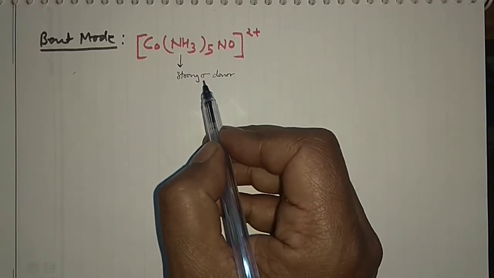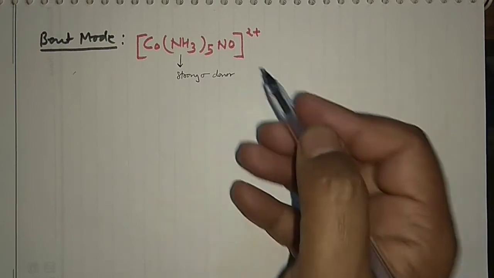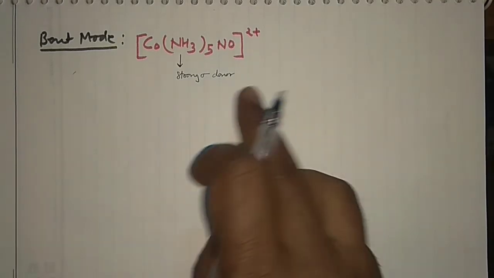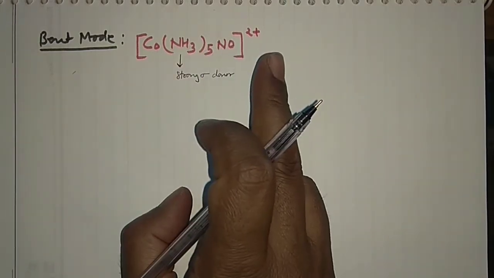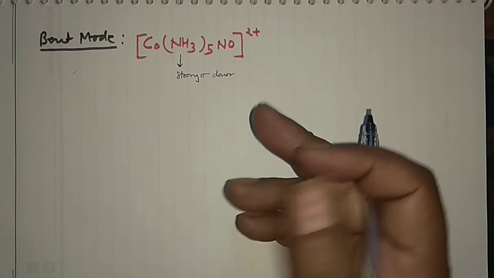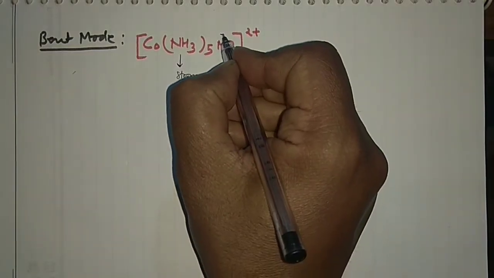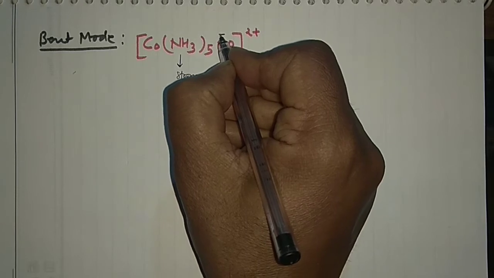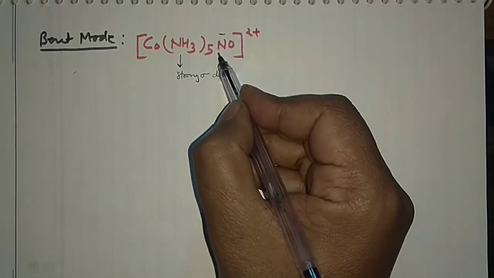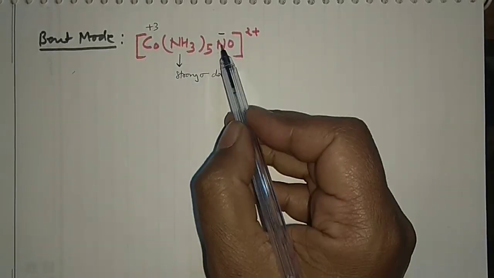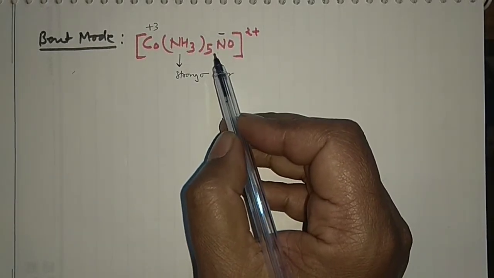When the strong sigma donor is there, that means it would be in the bent mode. This would be in the bent mode, and when it is in the bent mode, that means NO negative is there. Okay, and when NO negative is there, you can easily call it is in the +3 oxidation state. Okay, you can write in that manner.